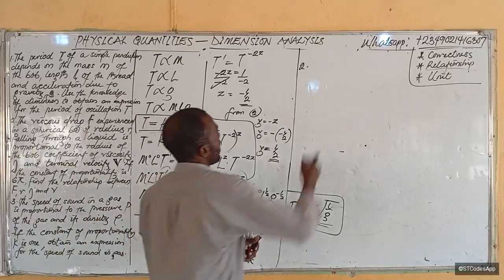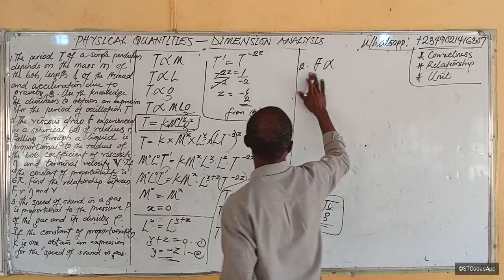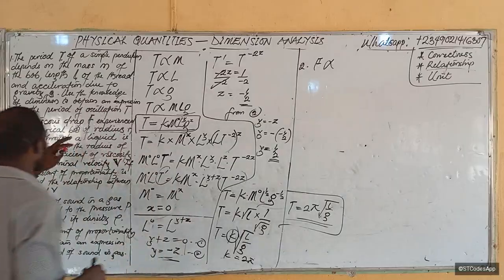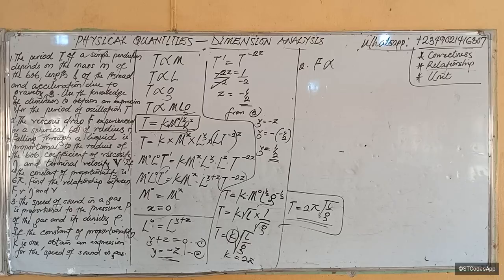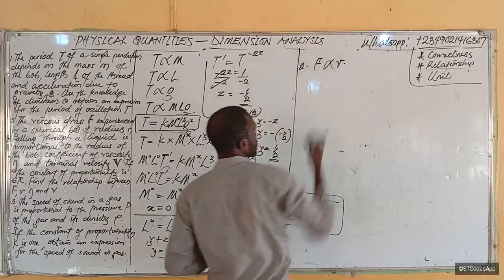Okay, so we're saying that F is directly proportional to the radius of the bulb R.